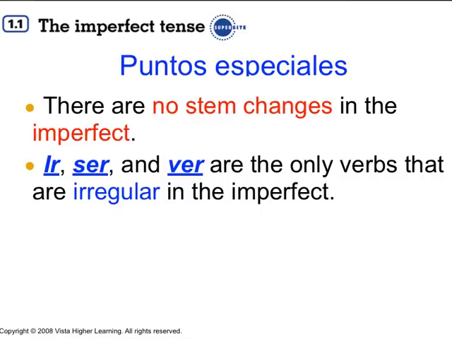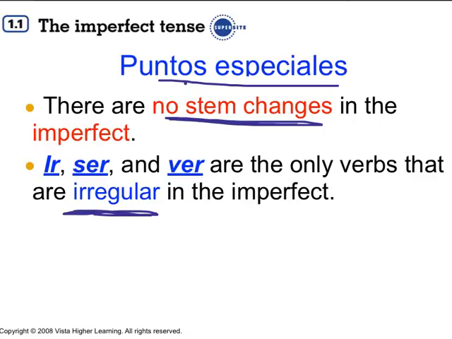Here are 2 very important puntos especiales, clase. There are no stem changes in the imperfect. Yay! The 3 irregular verbs are ir, ser, and ver. Those are the only 3 irregulars. Everything else is regular. But please remember, AR verbs take 1 set of endings, ER and IR take another set.